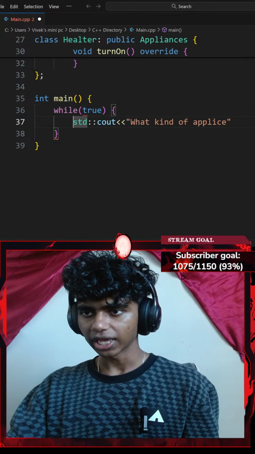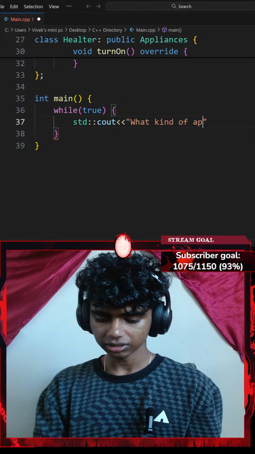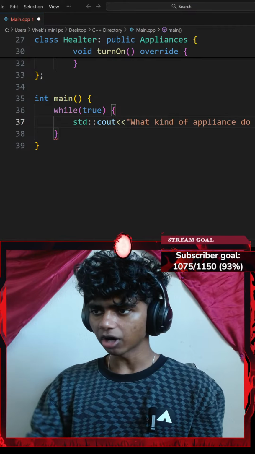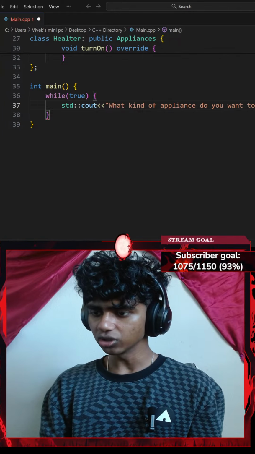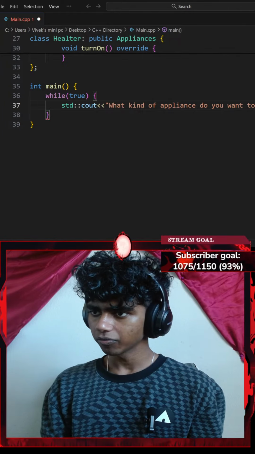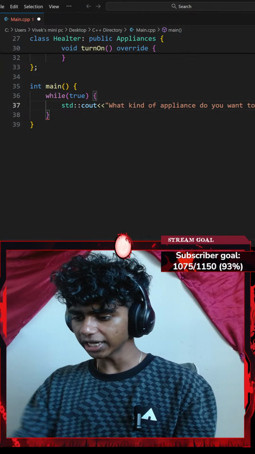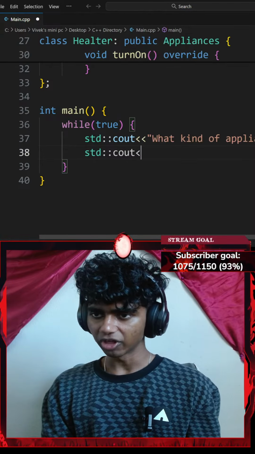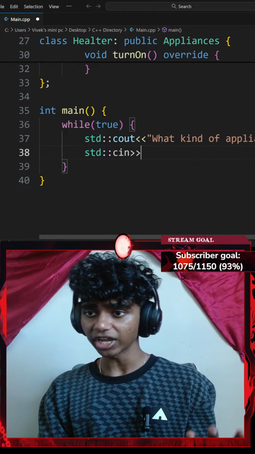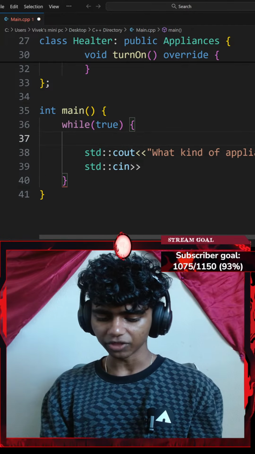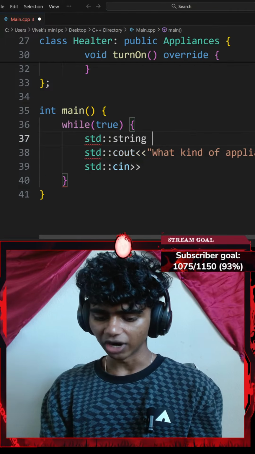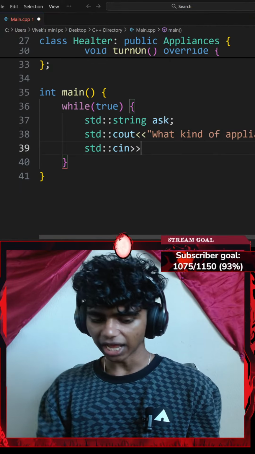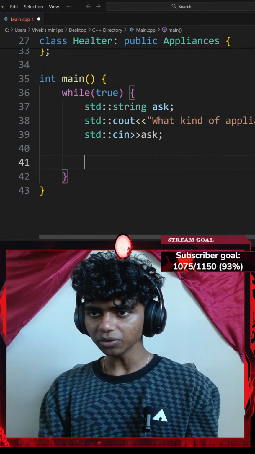There we go. Okay, I'm going to say, what kind of appliance do you want to use, question mark. Okay, so, what kind of appliance you want to use. Then I'm going to end that with a semicolon, and then let's add a standard console input with an extraction operator. I'm going to extract the value of a variable called ask, ending with a semicolon.